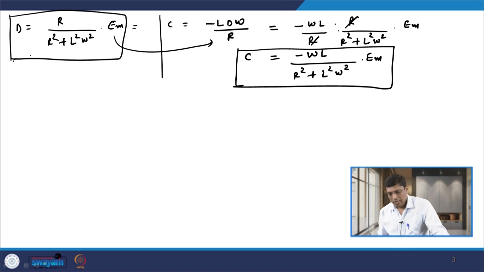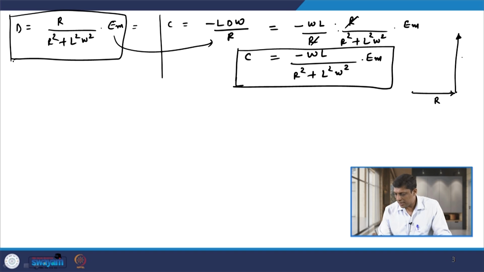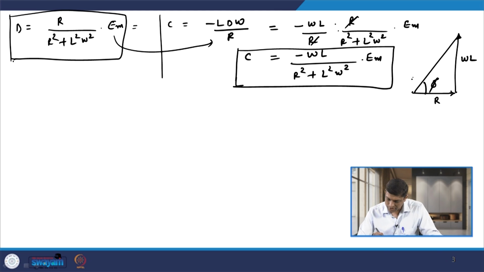Now, if I consider the impedance triangle, we have R on one side and omega L on the other, with an angle phi, where phi is equal to tan inverse of X by R. Z is equal to the square root of R square plus L square omega square.